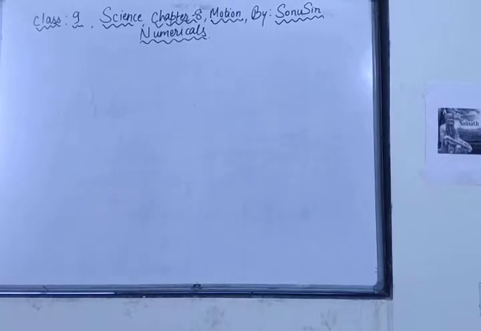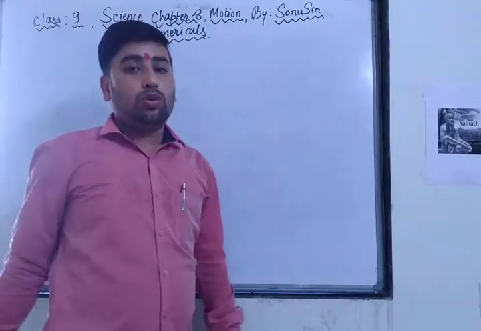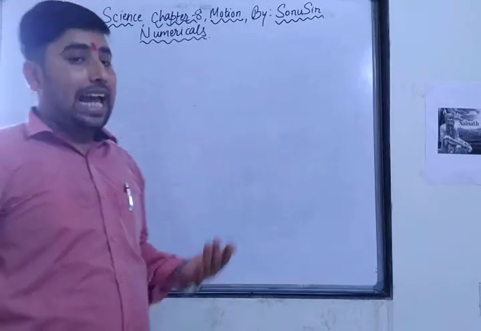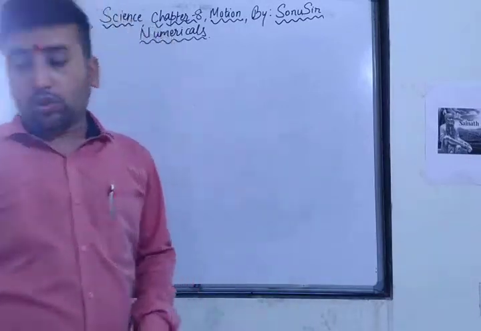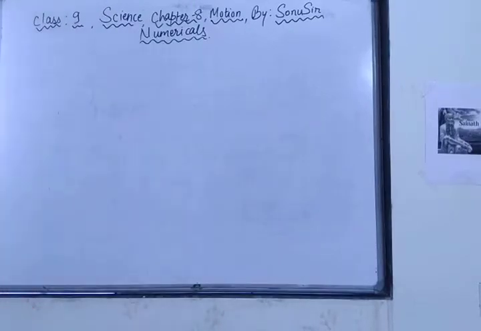Here the first question is: the displacement of a moving object in a given interval of time is 0. Would the distance traveled by the object also be 0? Justify your answer. See, remember the displacement can be 0, but the distance the object has traveled can't be 0. So directly say no. The object might have traveled some distance, provided the initial position and final position coincide. So that's why it will not be 0.